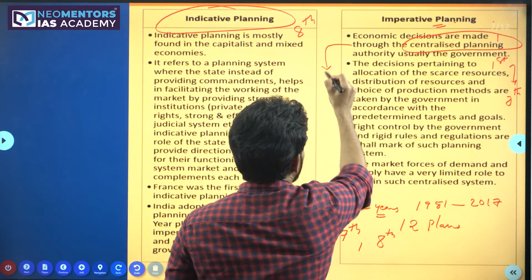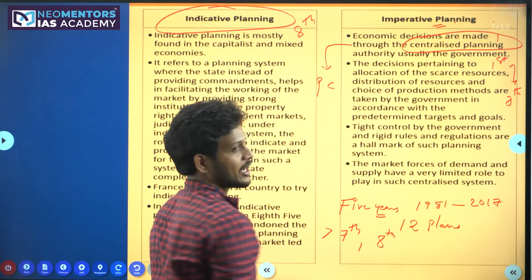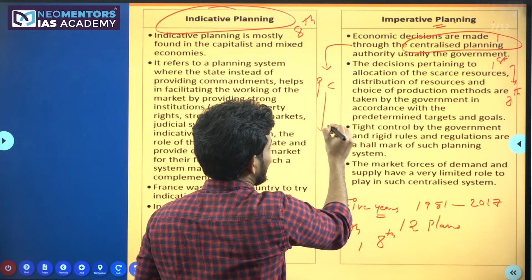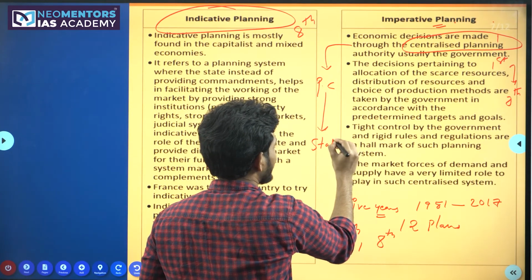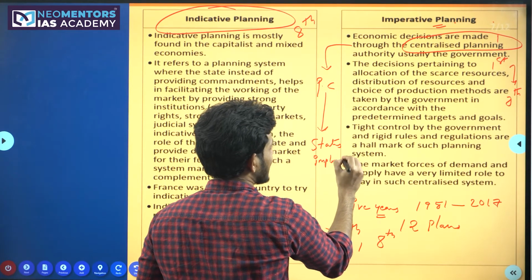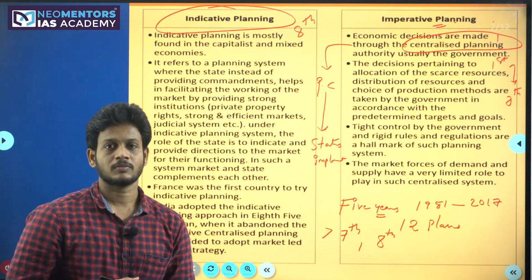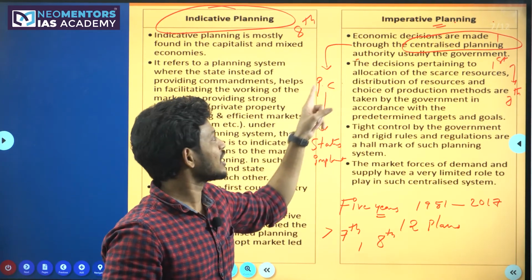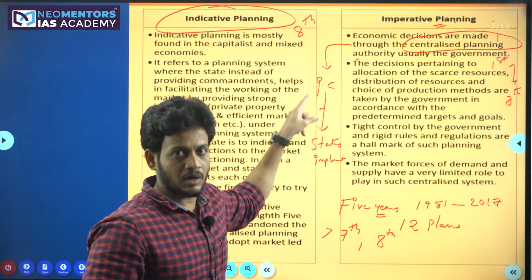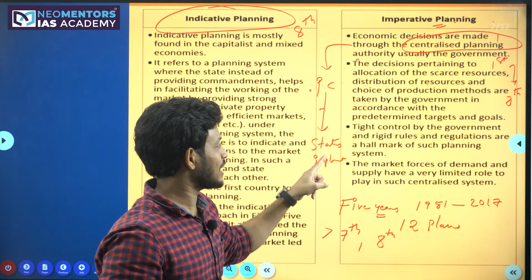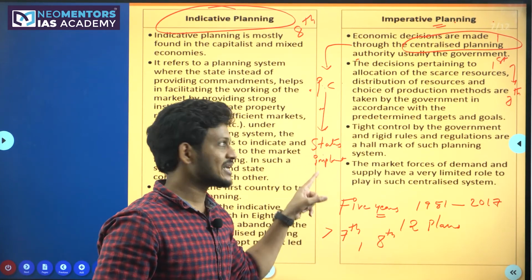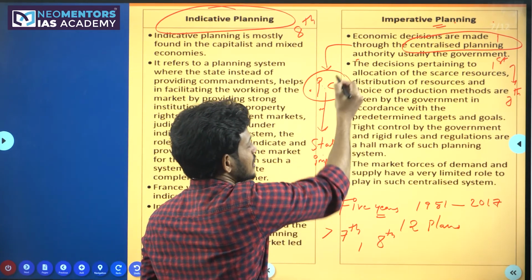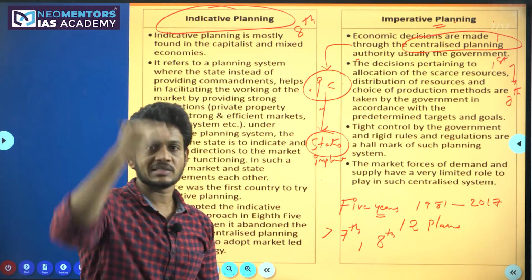So what is meant by centralized planning? In India, the planning commission will do whatever planning is required in the country. This planning commission will send its plans to the states. The state governments will implement the plan. So it is nothing but top-down planning, isn't it? On behalf of the central government, the planning commission will do the planning, like five-year plans. These five-year plans are implemented by the states. The center will make the plan, the states will implement the plan. So it is a top-down approach.